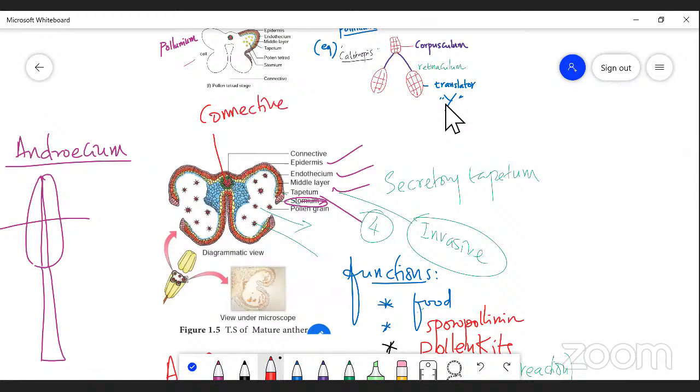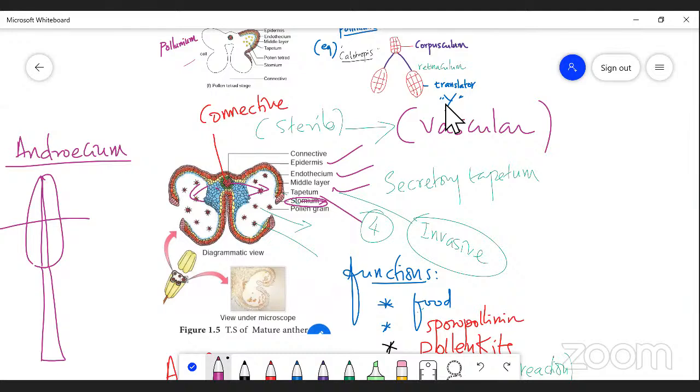Connective tissue is always sterile in nature, but it is a mass of tissue that encloses the vascular tissue. From the connective tissue comes the development of microspores in the anther cavity.